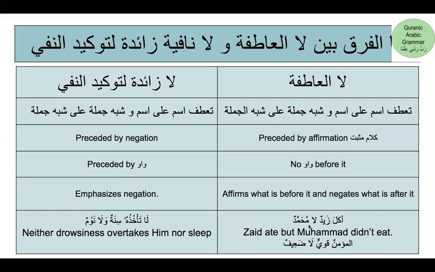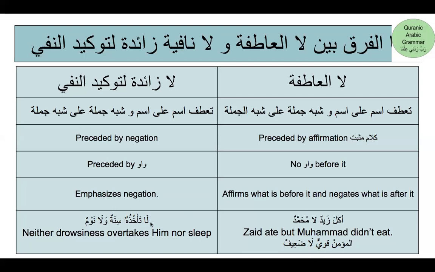So when I talk about la atifa, which affirms what is before it and negates what is after it: akala zaidun la muhammadun. Zaid ate, but Muhammad did not eat. Another way: only Zaid ate, Muhammad did not eat. Al-mu'minu qawiyyun, the believer is strong, la da'ifun, not weak. So there is a positive statement before it and a negation after it. It negates what is after it.